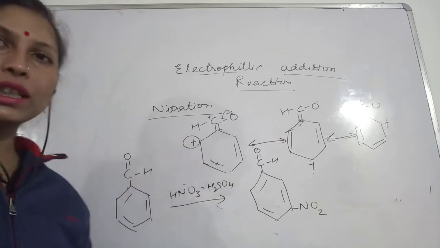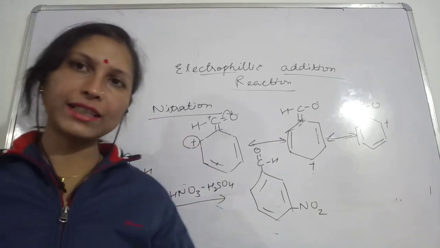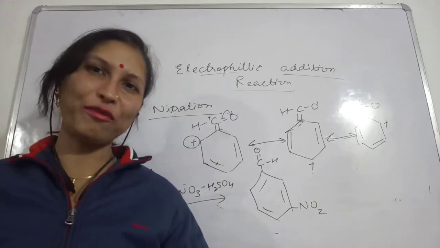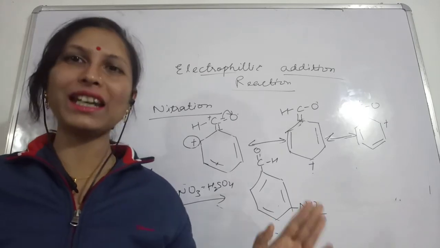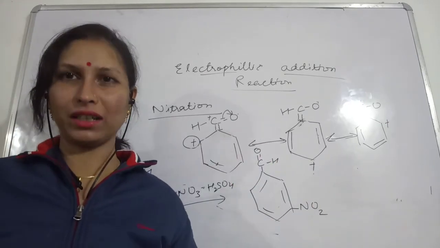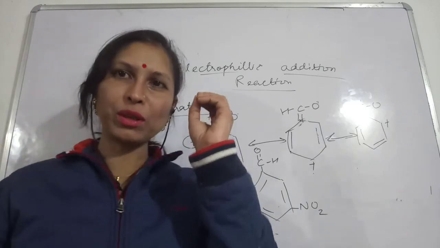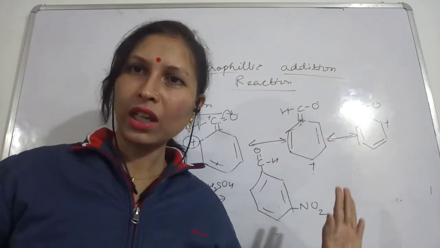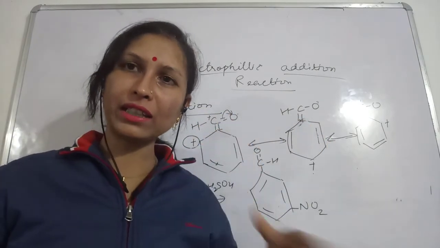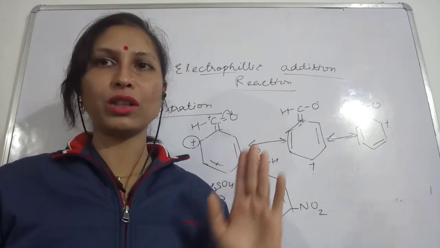So these were the reactions of aldehydes and ketones. We have completed the chemical properties of aldehydes and ketones. Now let's start the next part. Right from the nomenclature, to the methods of preparation and then the chemical properties, everything we are going to start now.